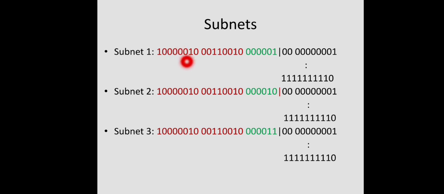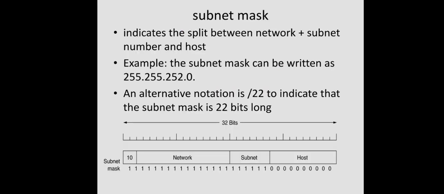That means 255, again 255. Here all these 6 bits are 1s, then these 2 bits are 0. So the corresponding decimal value is actually 252. Okay, then this is totally 0, that means 0. So 255.255.252.0, that will be the subnet mask.